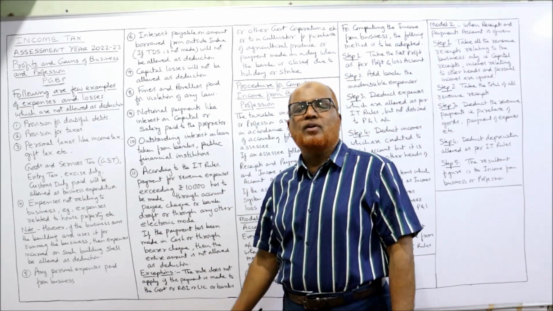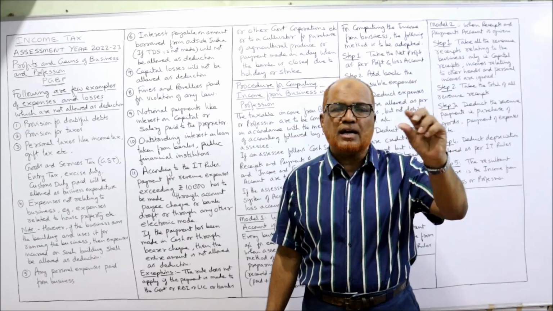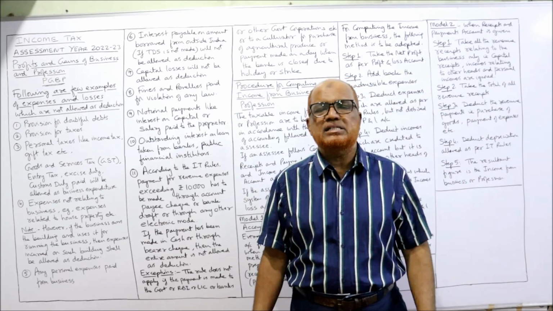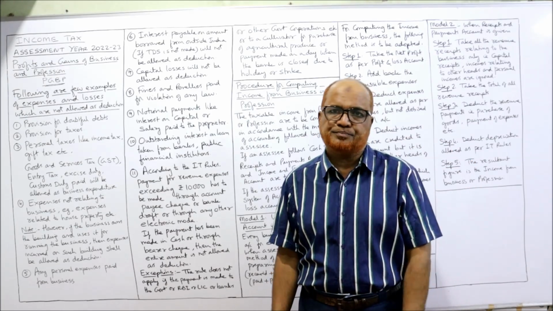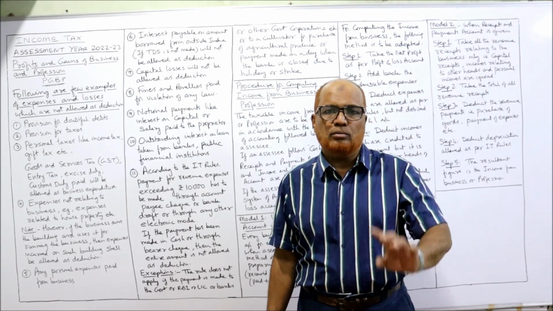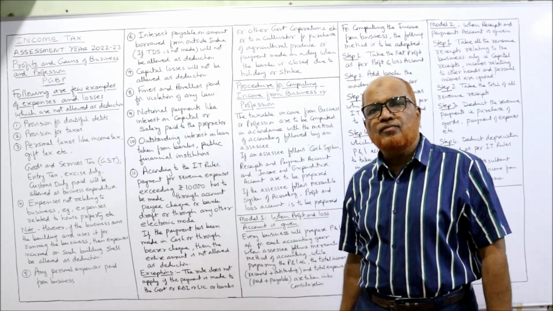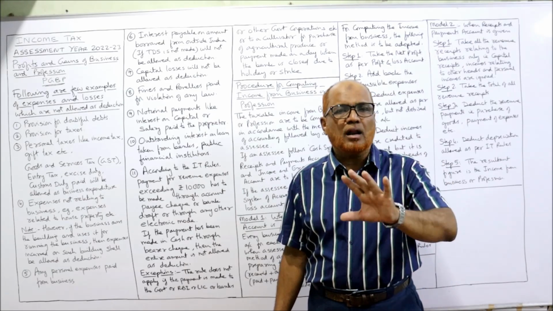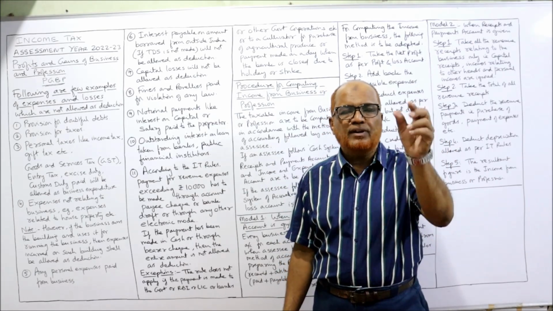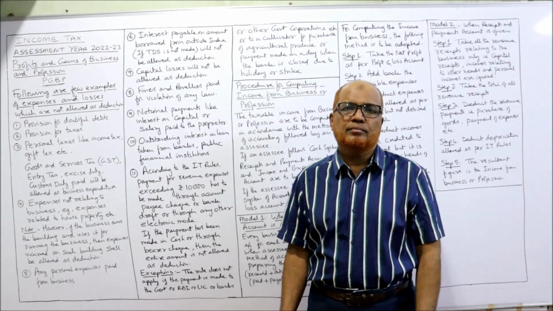First item, provision for doubtful debts. If provision for doubtful debts is given on the debit side of the profit and loss account, immediately you should say it is not allowed as deduction. Bad debts are allowed, but provision for doubtful debts is not allowed. Similarly, provision for taxes is not allowed as deduction. So if it is given on the debit side of the profit and loss account, don't allow.